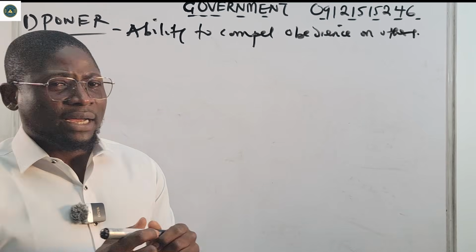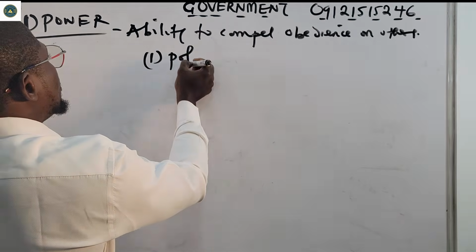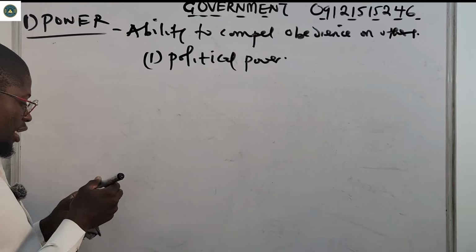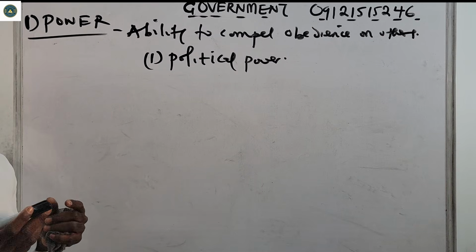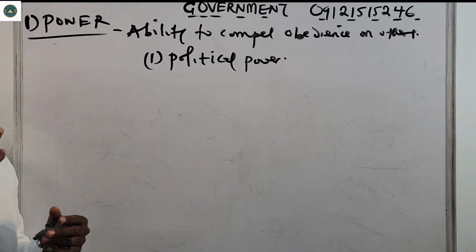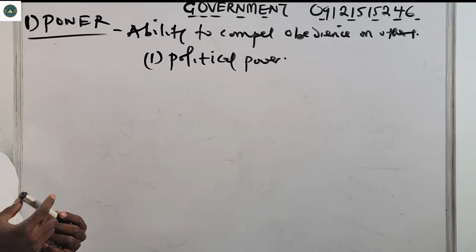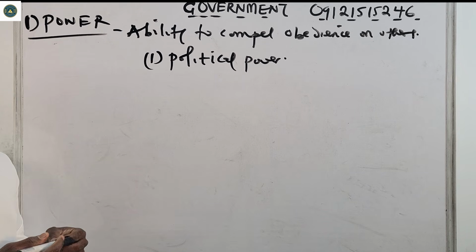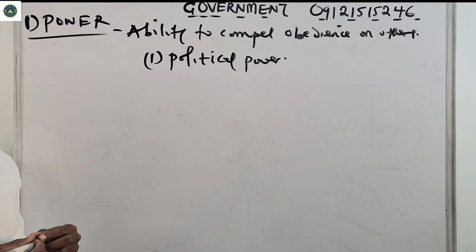And there are different types of power. Number one, we have political power. Obviously, the constitution backs this one. Those that have political power, like our governors and our lawmakers, are backed by the constitution. It is the constitution that gives them power, majorly in our three organs of government: the executive, the legislature and the judiciary. So they have what is called political power.